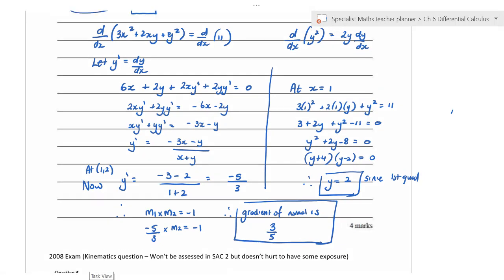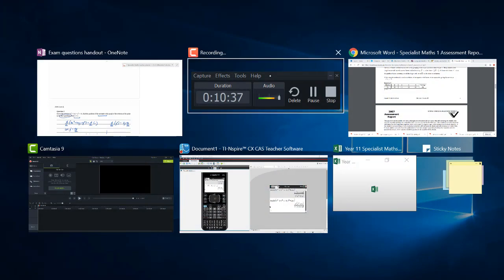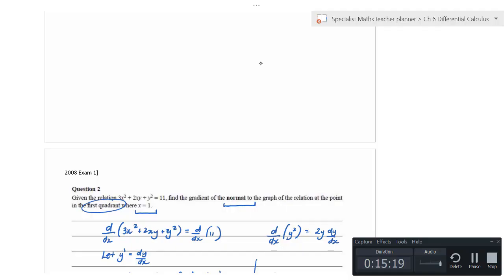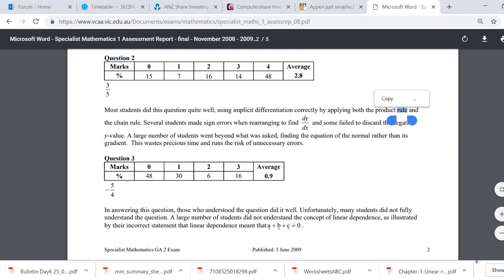Now let's have a look. That's 2008 exam 1. Let's just pause this for a second. Okay. Did I just stop that? So as you can see, this is the answer 3/5. Most students did that fairly well. But given that you know it's on it every year, shouldn't that be higher? I would have thought so. I would think that you get that 99 times out of 100, I'd hope, if you don't make silly mistakes like me.